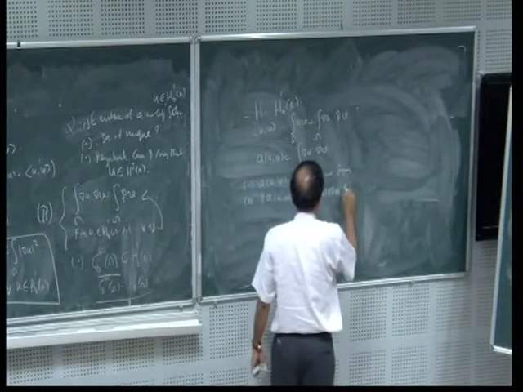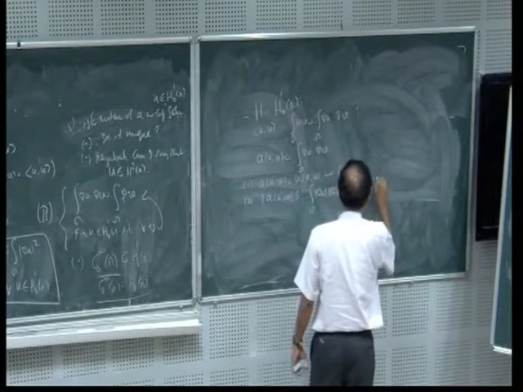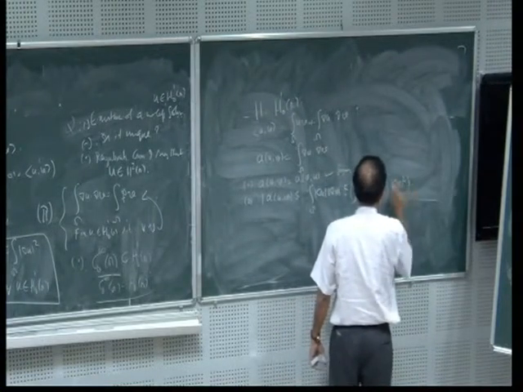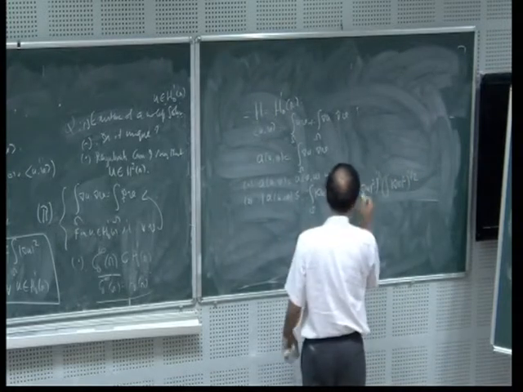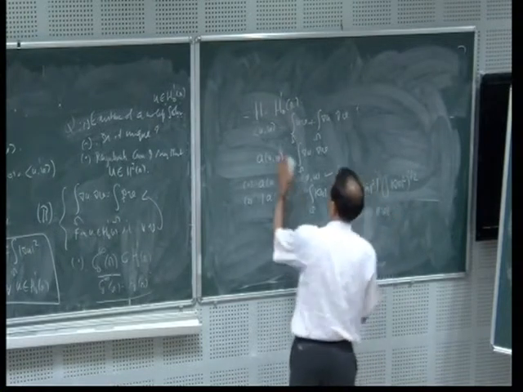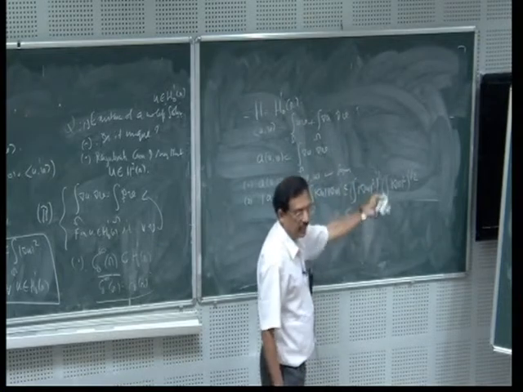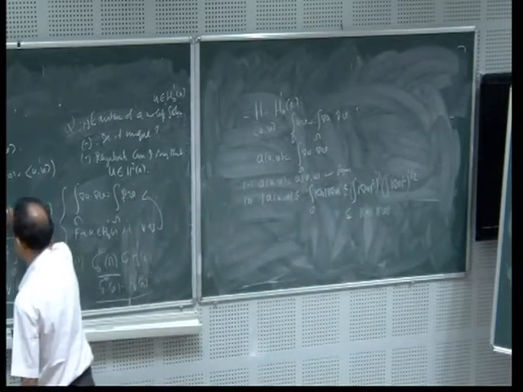Apply Hölder's inequality: integral of grad u squared to the power of half into integral of grad v squared to the power of half. That is certainly less than or equal to the norm of u into the norm of v in H_0^1 of Omega, because I have added one more extra term, so it is dominated by this. So the second inequality is also fine.